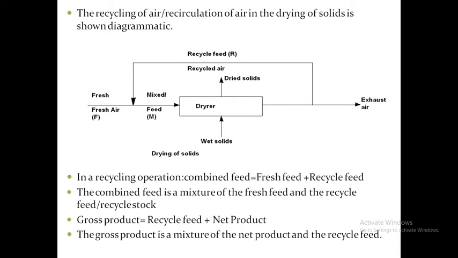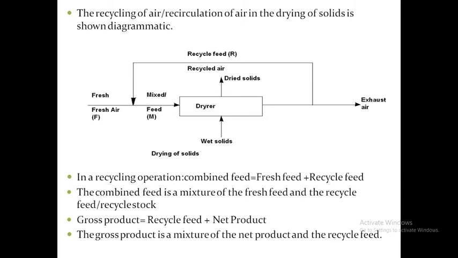Here is another example, recycling or recirculation of air in the drying of solids, shown in a diagram. The fresh air is the fresh feed, the recycle air is the recycle feed, and fresh feed plus recycle feed is equal to the mixed feed, or combined feed.